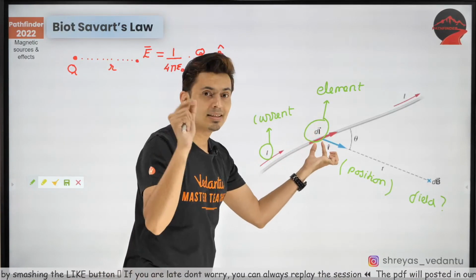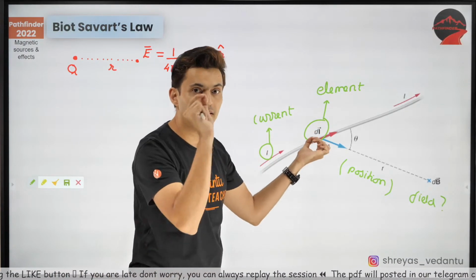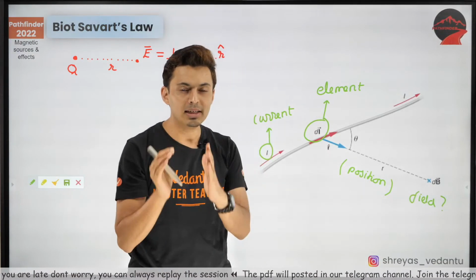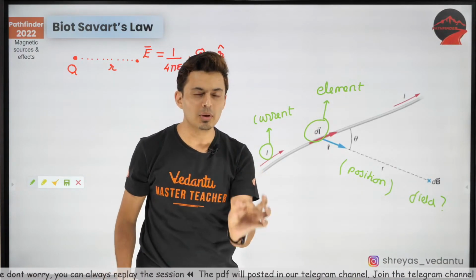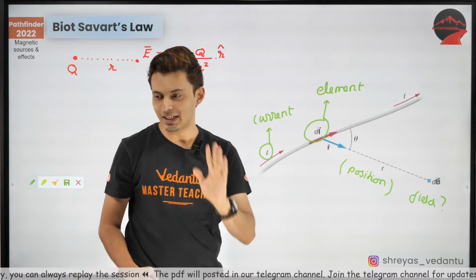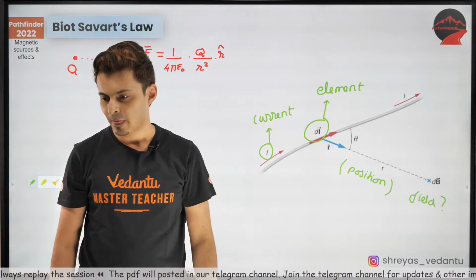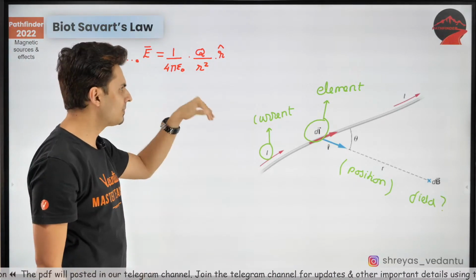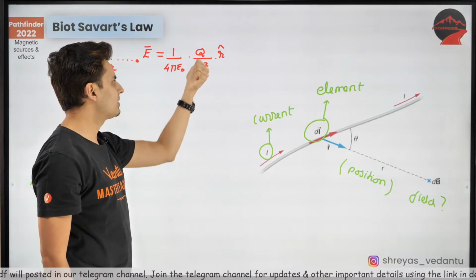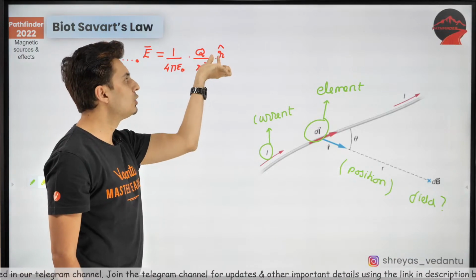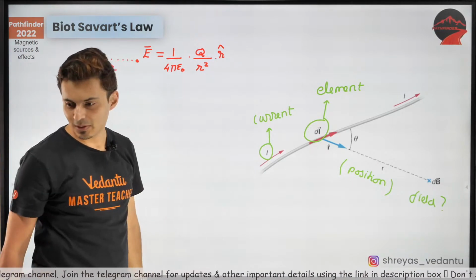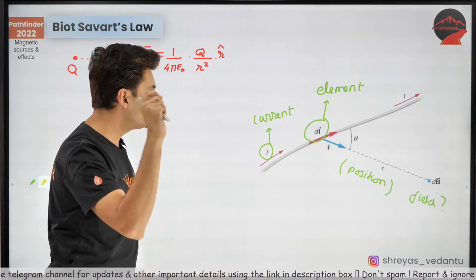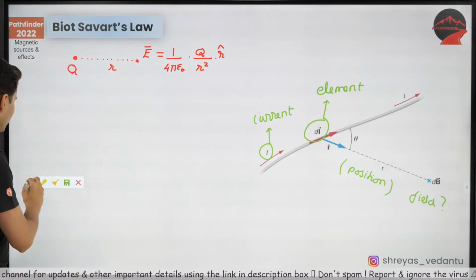Because the small element's length is dl, that's the reason why the field is dB and not B. dB stands for the field produced by a small element. Is everybody understanding this? It's not a very strange law. It's very simple. It comes from Coulomb's law. Force by charge, you get 1 upon 4 pi epsilon, Q by r square, r hat. This is just a unit vector; it won't affect the magnitude. Now, the field formula is given by this.